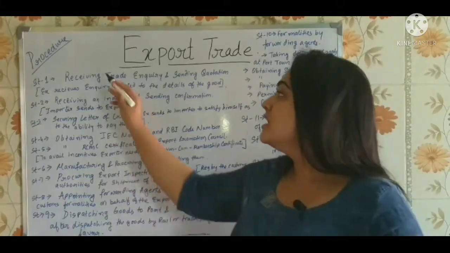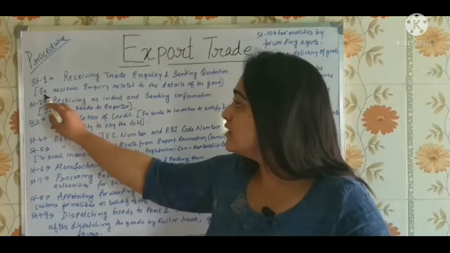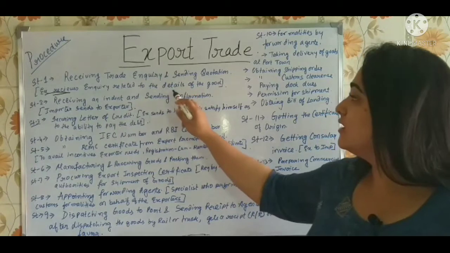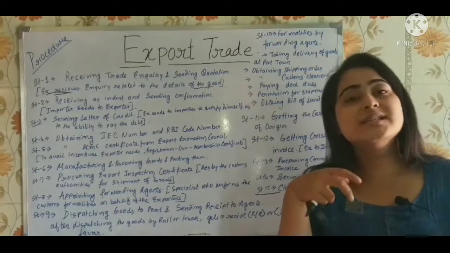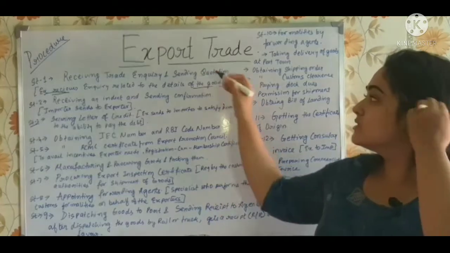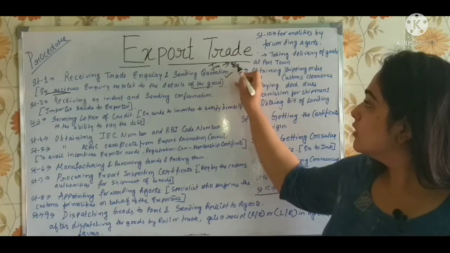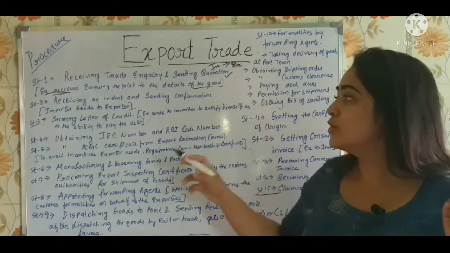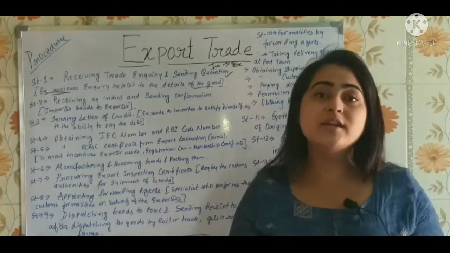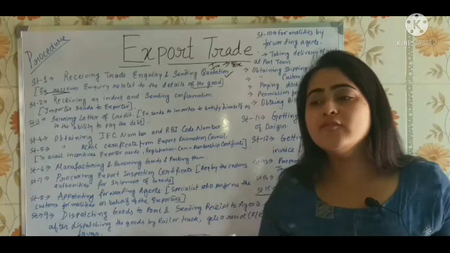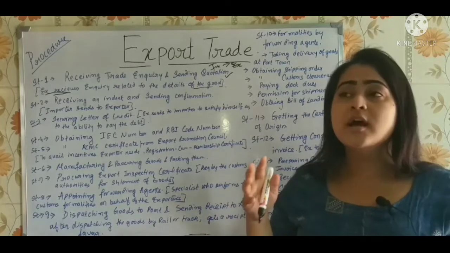The first one is receiving trade inquiry and sending quotation. If the exporter receives this trade inquiry related to the details of the goods, what is it? The importer actually sends it to the exporter. So the first stage is the importer sending to the exporter. The exporter receives an inquiry letter related to the goods, like what kind of good, name of the good, price per unit, quality, quantity, all these things.